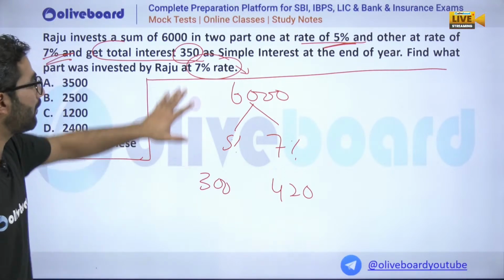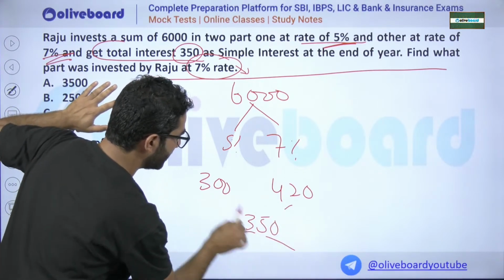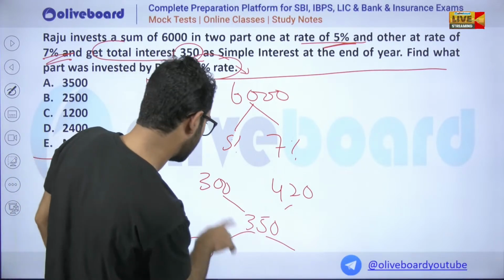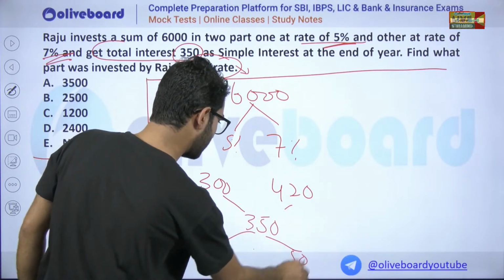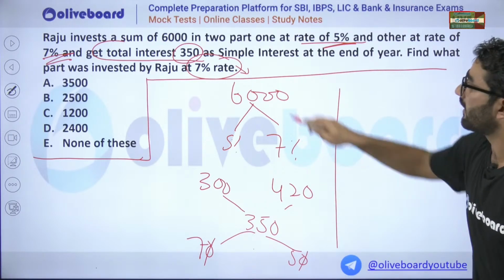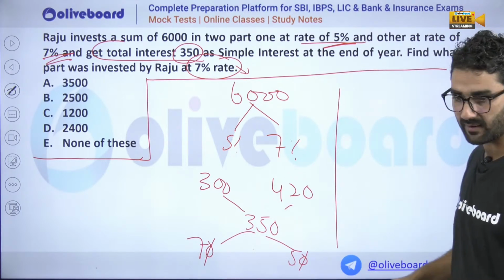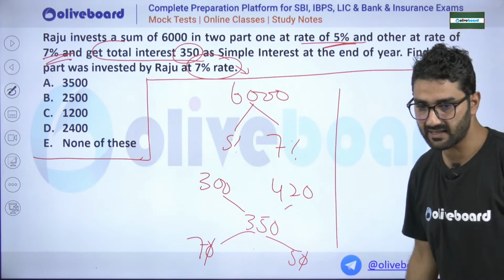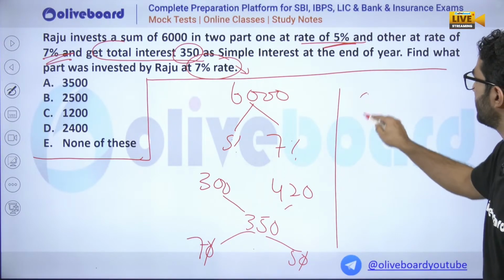420. Very good. Now the thing is that he got how much? 350. Allegation method, my dear. Give me the allegation method fast. This minus this will be how much? It will be 70. This minus this will be 50. If we go for 70, this is 50. It will be 7:5. I mean, Raju is investing in the ratio of 7:5. Divakar, is this correct, my dear? I have followed the same way. So it is 7:5.